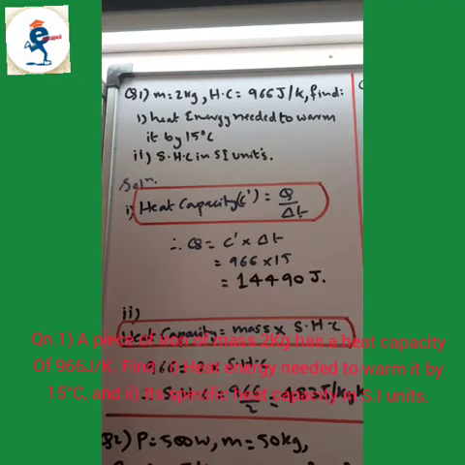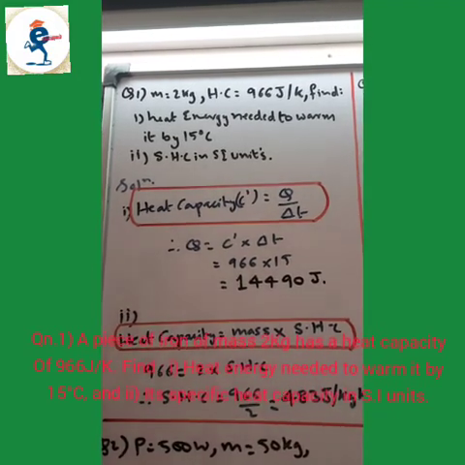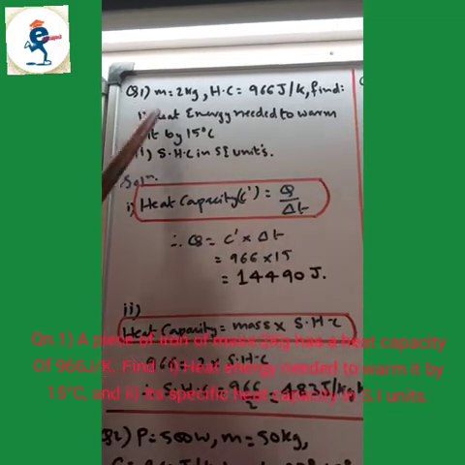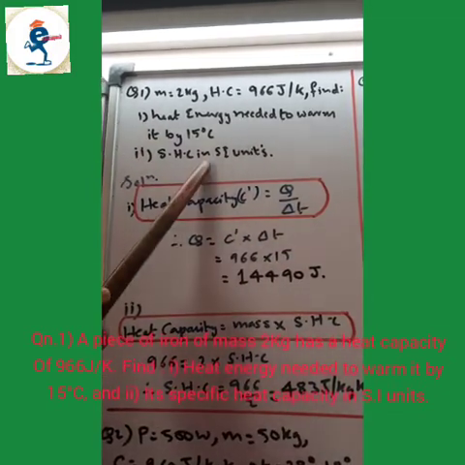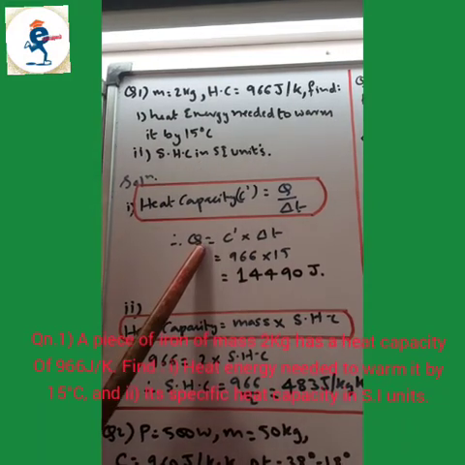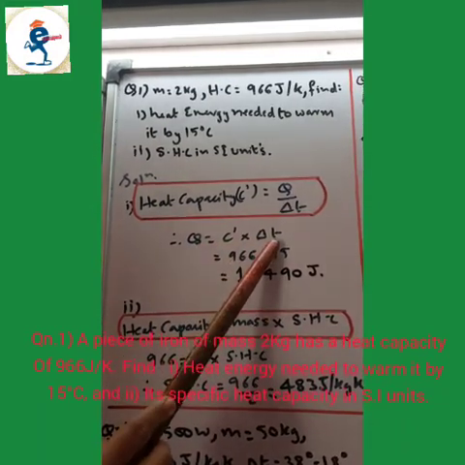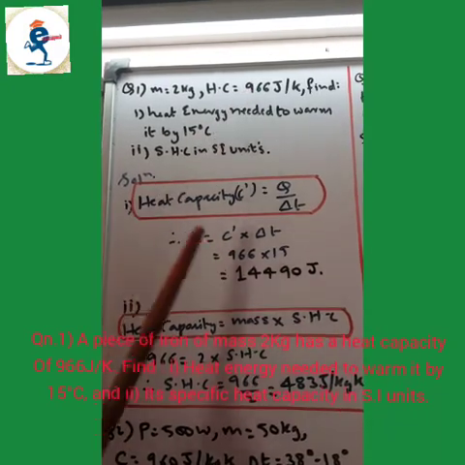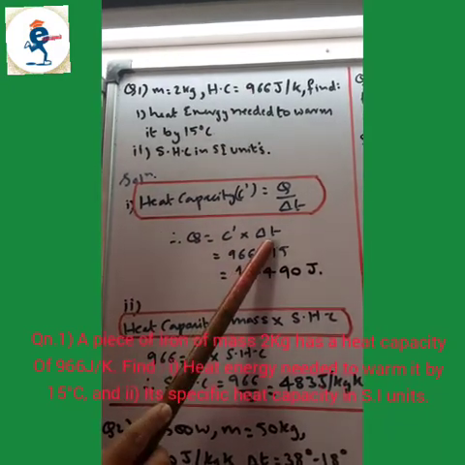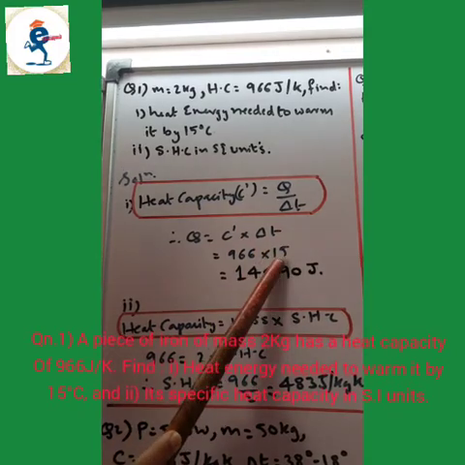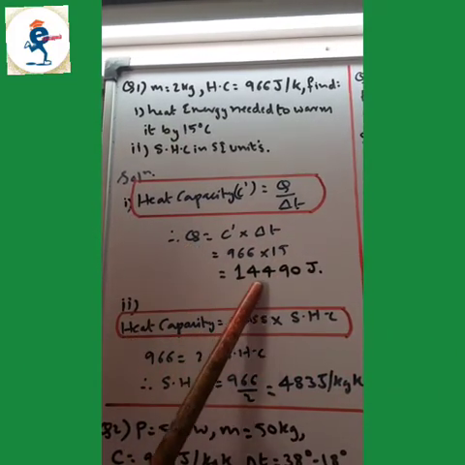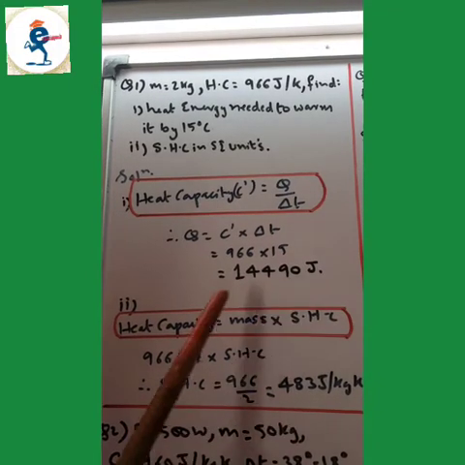So when you want to find out heat capacity, the formula is C' = Q/ΔT. Now write the particulars down from the question like this. So Q = C' × ΔT. C' is heat capacity, and they have given 966, and ΔT, rise in temperature, is 15. So Q or heat will be 14490 joules.